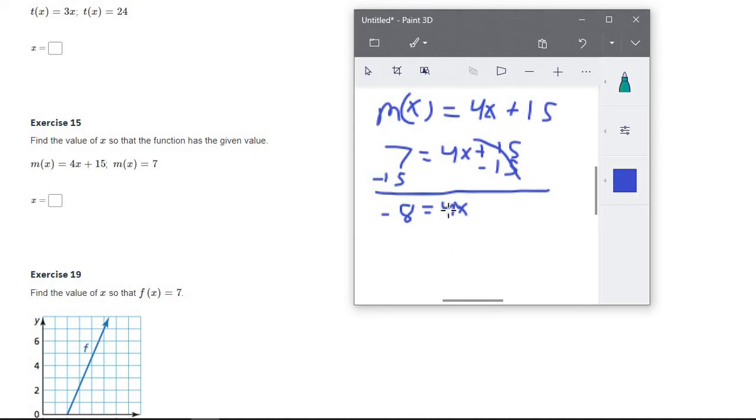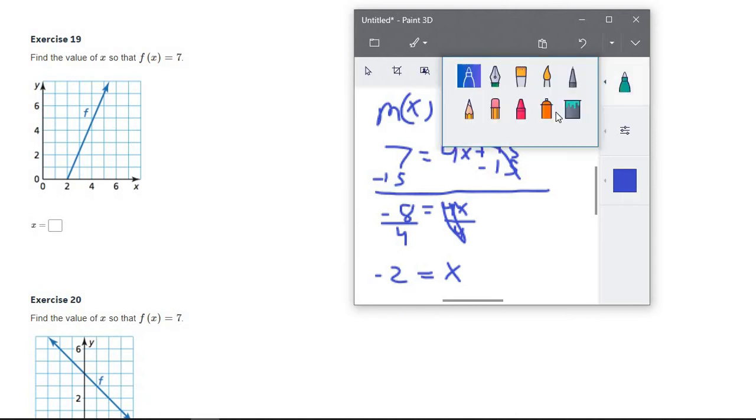Now we got to get rid of the 4. It's 4 times x, so we do opposite operations, and we divide by 4. We got to do that on both sides. Negative 8 divided by 4 is negative 2. These 4's will cancel out, just leaving us x. So x here equals negative 2.